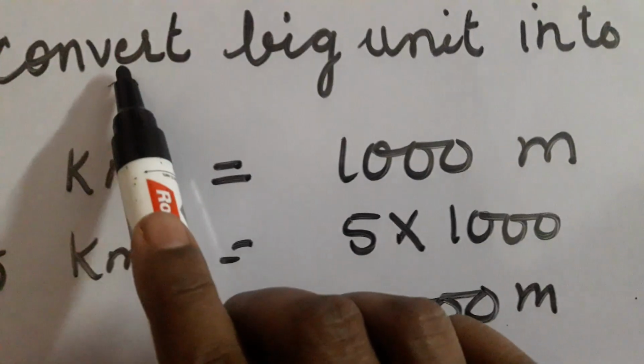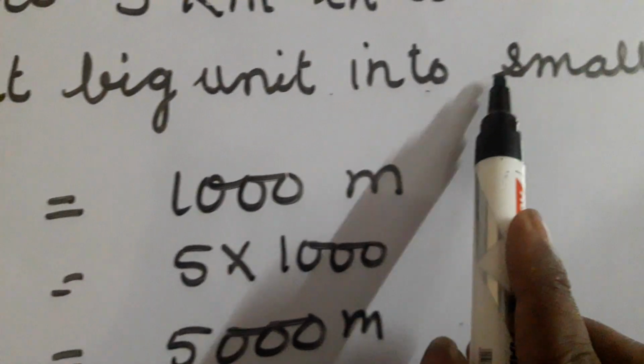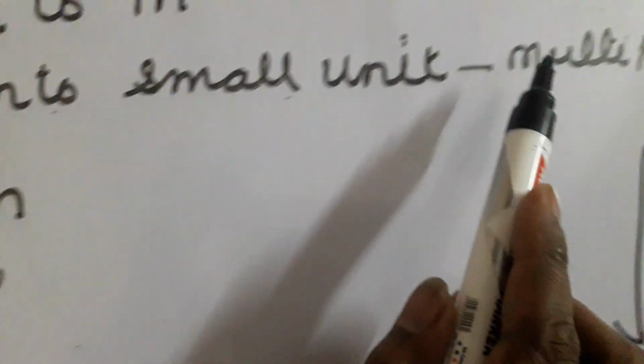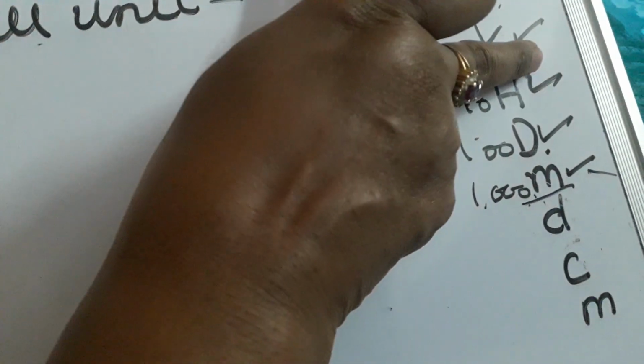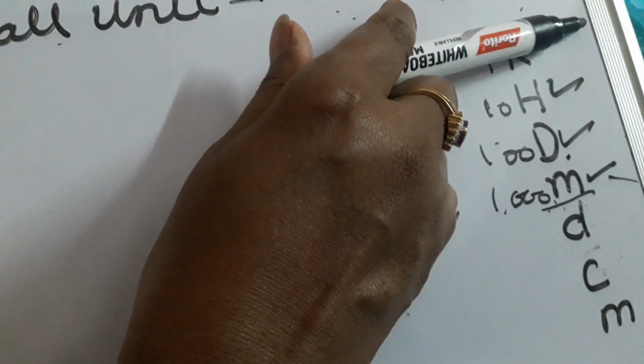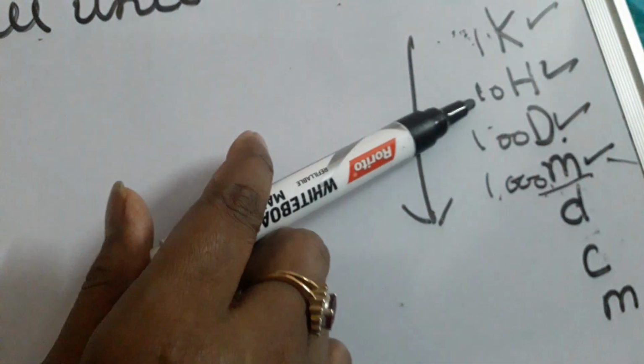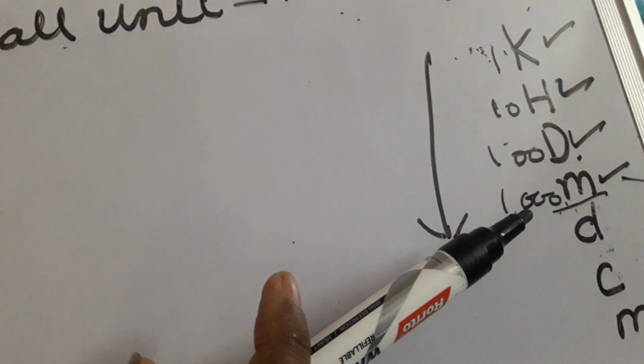Big unit into small unit: just see, to convert big unit into small unit, we multiply. So we have to multiply. We are coming down here. As I told you, hide this. When you hide this, 1, 2, 3: 3 steps. 3 steps means 3 zeros. It means multiply by